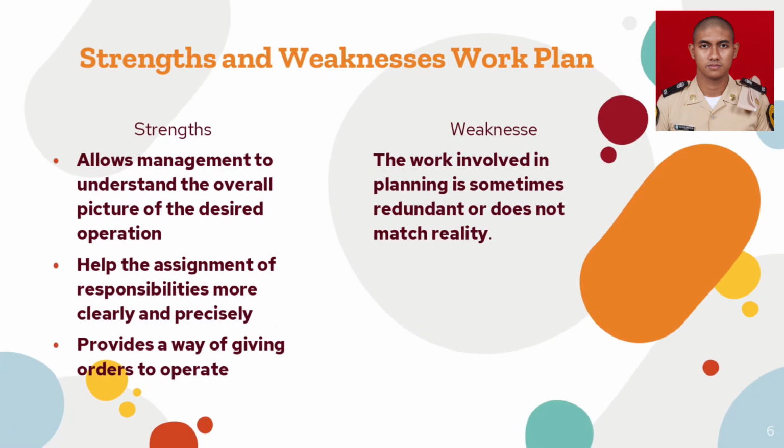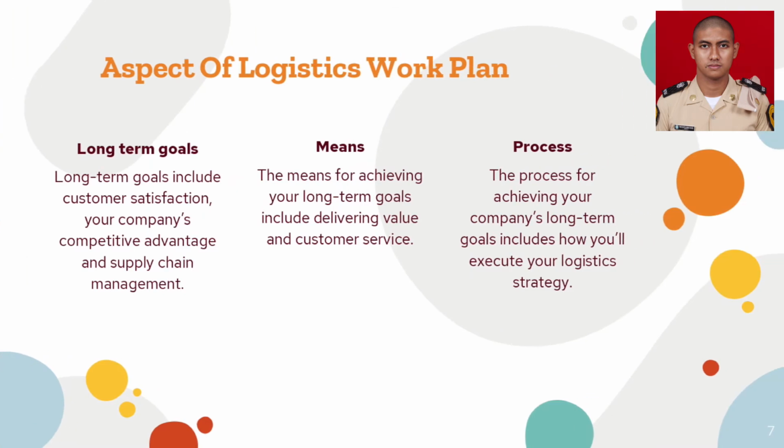Strengths and weakness work plan. Strength. The first strength is allows management to understand the overall picture of the desired operation. The second strength is help the assessment of responsibilities more clearly and precisely. And the last strength is provides a way of giving order to operate. And the weakness about a work plan is the work involved in planning is sometimes redundant or does not match reality.